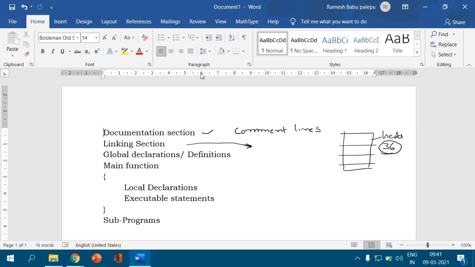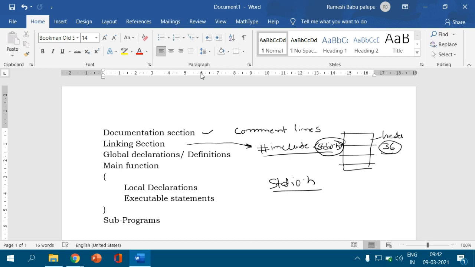According to our use, we link our program to the compiler by writing hash include, and we write the name of the header file, for example stdio.h. So stdio.h is one of the header files. I write here clearly, stdio.h is one of the header files which has the standard input and output functions. We use it to take the input, or we supply the input to the program, and to produce the output from the program. Here we use some of the functions which are available in stdio.h.